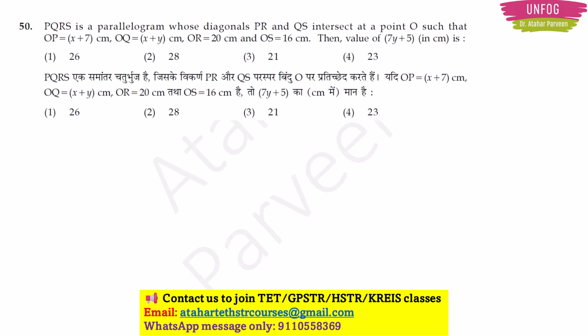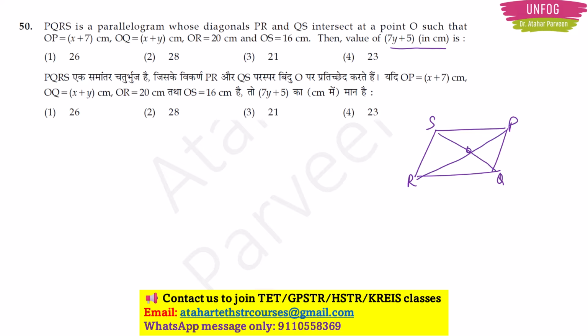Next question. PQRS is a parallelogram whose diagonals PR and QS intersect at a point O such that OP is x plus 7 cm, OQ is x plus y cm, OR is 20 cm and OS is 16 cm. The value of 7y plus 5 in centimeter is? So when they are talking about a parallelogram, this parallelogram should come to your mind, right? So they are talking about a parallelogram PQRS. Like this, right? PQRS. So it will have diagonals also, right?